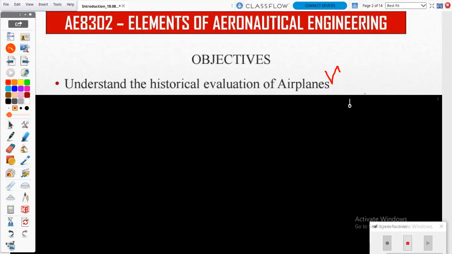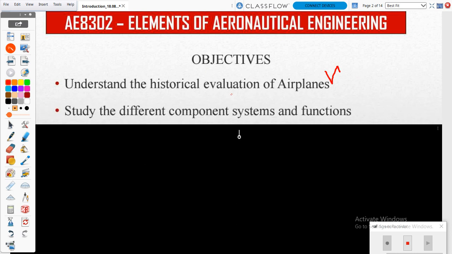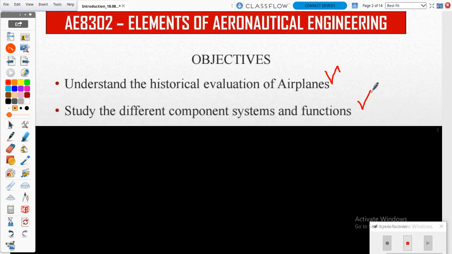So what are all the developments we have created in our vehicle? That information you are going to learn from this subject. And the second one, study the different component systems and functions. In our aircraft, what are the components we have, and why are those components used to operate a vehicle? That is the second important point you can learn from this subject.